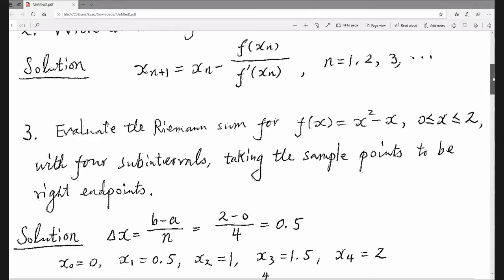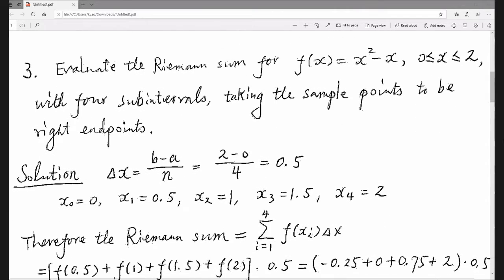Today is Thursday, right? We had a quiz yesterday. Evaluate the Riemann sum for this function, x squared minus x, where x is between 0 and 2, with 4 subintervals, taking the sample points to be right endpoints. You see the problem from quiz number 10 yesterday, right?